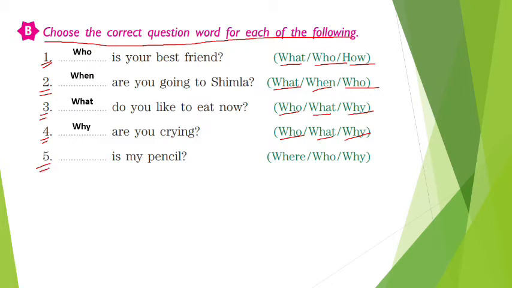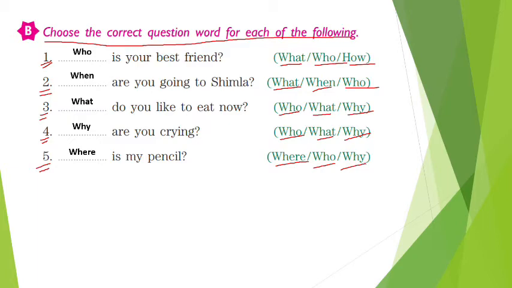Now the fifth one, dash is my pencil. Where is my pencil? Who is my pencil? Why is my pencil? Which is the correct answer? The correct answer is: where is my pencil?